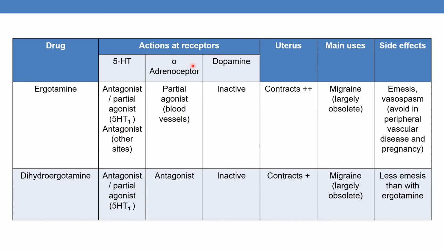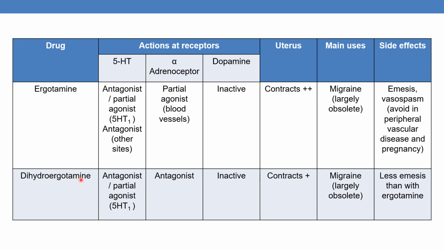When it comes to alpha adrenoreceptors, it acts as partial agonist, especially on the blood vessels. It does not have any effect on dopamine receptors. It contracts the uterus. Main use is to treat migraine and largely now it is obsolete. Side effects are emesis, vasospasm, and ergotamine should be avoided in peripheral vascular disease and pregnancy.